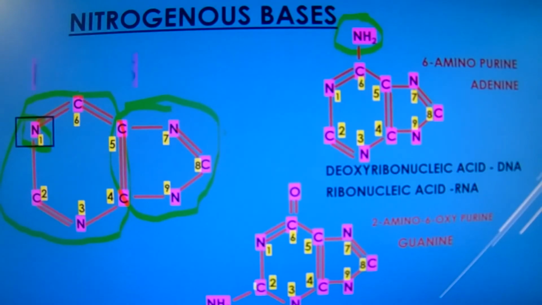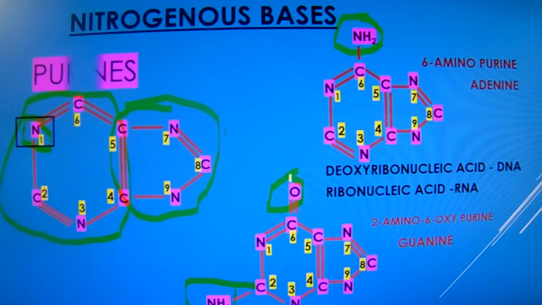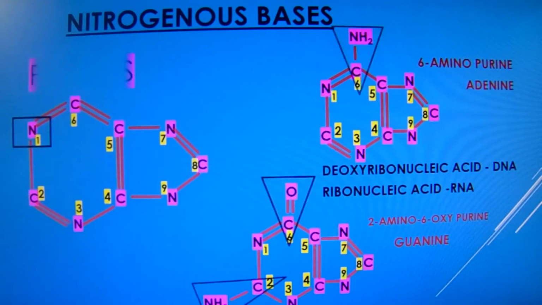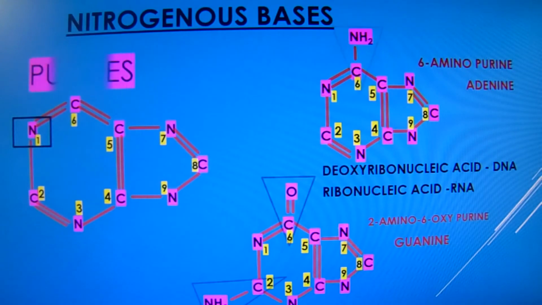That means that there is an amino group at position 2 and an oxygen group at position 6. DNA and RNA do not differ with respect to purines, as both of them contain adenine and guanine. Both these chemicals have the same skeleton, and the differences are shown by blinking triangles in this slide.